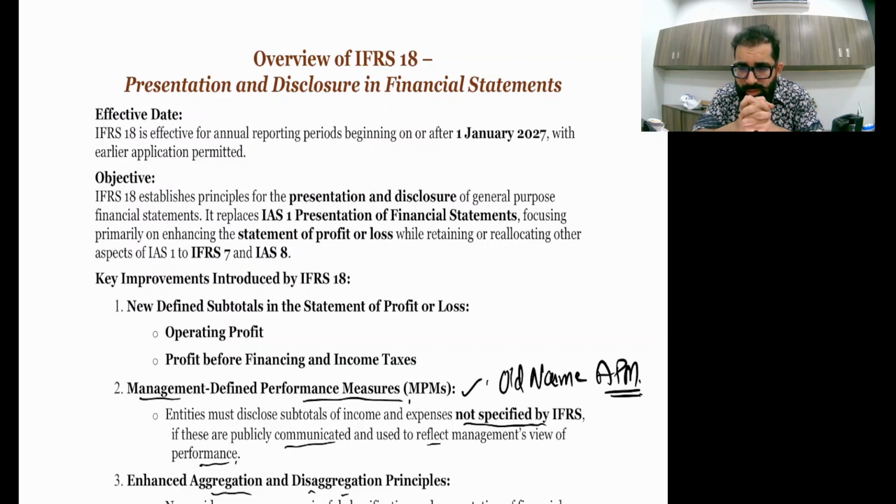The first thing is that there is one thing which is constant in society, that is change. So this change comes in the ACCA qualification, this change comes in your strategic level papers, this change even comes in IFRS. So right now IFRS 18 replaces IAS 1, right? And IAS 1 deals with the presentation of SOCI, Statement of Changes in Equity, SOFP. So from now onwards, IFRS 18 will be applied on it.